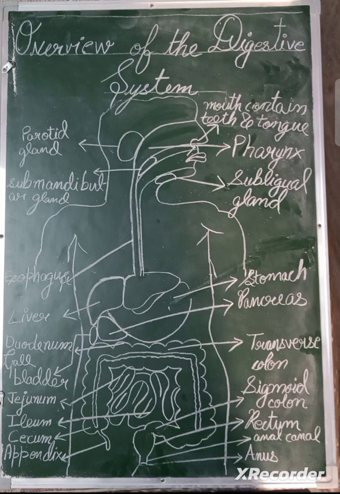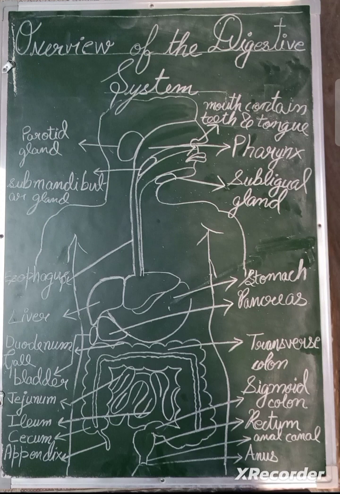It is longer in a cadaver, about 7 to 9 meters, or you can say 23 to 29.5 feet, because the muscles along the wall of the GI tract organs are in a state of tonus, that is sustained contraction. The accessory digestive organs include the teeth, tongue, salivary glands, liver, gallbladder, and pancreas.